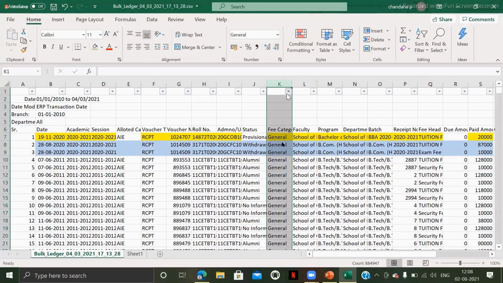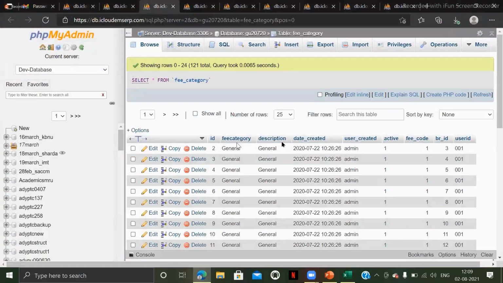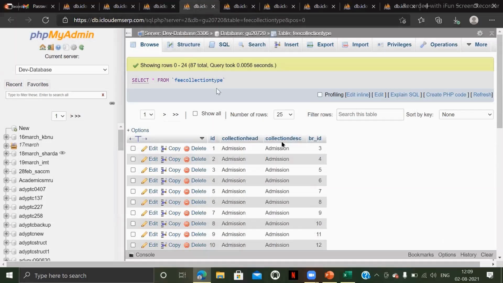Fee categories are general, NRI, non-NRI, right? So all these fee categories are in the fee category table. The general category with respect to branch, all the branch IDs, is being mapped. Whenever a student belonging to branch ID 3 and fee category general is making a payment, this ID will be carried to those specific parent and child database tables. The next database table is fee collection type. Fee collected to the branches will be stored here. And whenever a student belonging to branch ID 3 is making a payment of admission fee, this ID will be carried to other database tables.